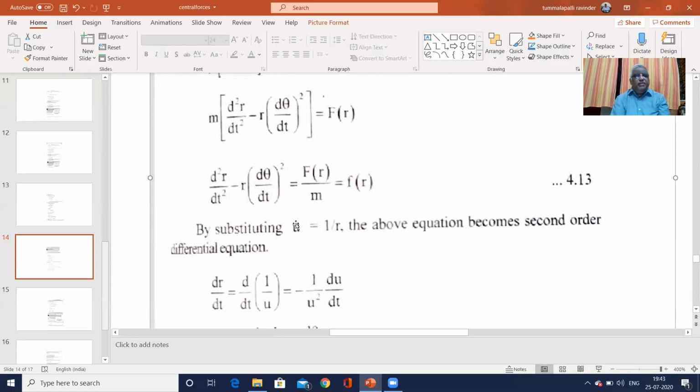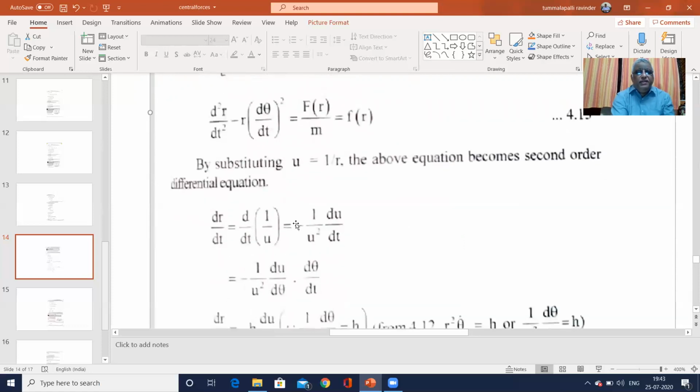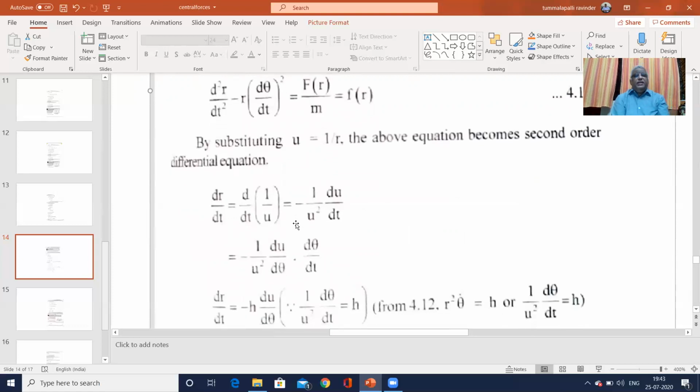dr by dt means you take the differential d by dt, and in place of r you write 1 by u. Differentiating it, we get minus 1 by u square with respect to du by dt. We can write the above equation as minus 1 by u square du by d theta into d theta by dt. So dr by dt is equal to minus h du by d theta.